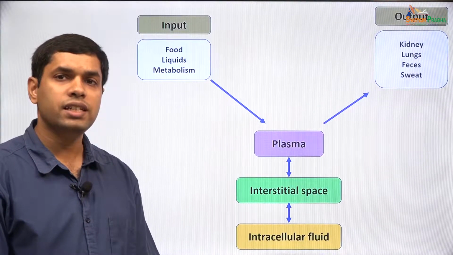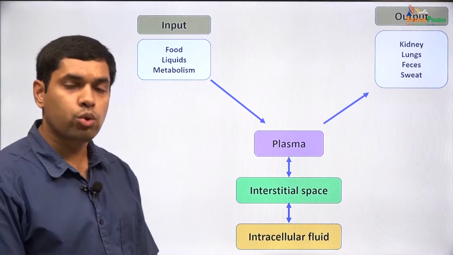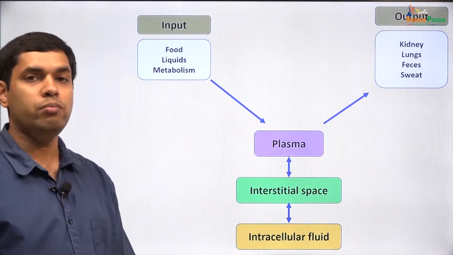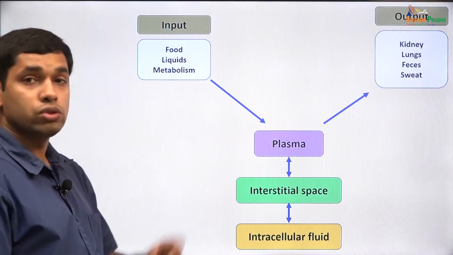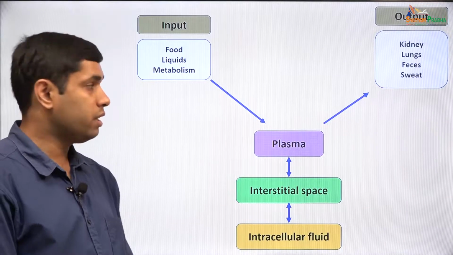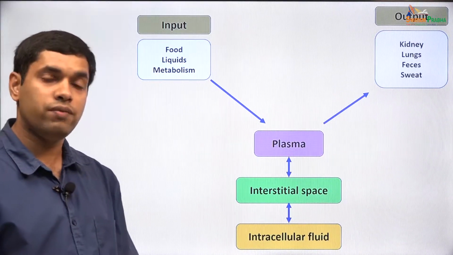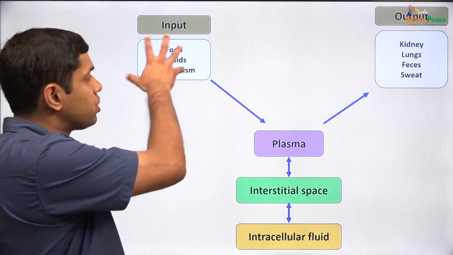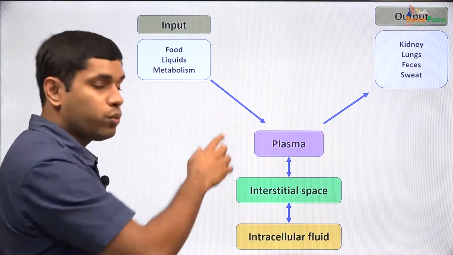Our body maintains a balance of water intake and water output. So, if we look at the different ways in which we are able to take water into the body, primarily we take water in the form of fluids and also through the various foods that we take in. A certain amount of water is also produced due to the different metabolic activities within the body.